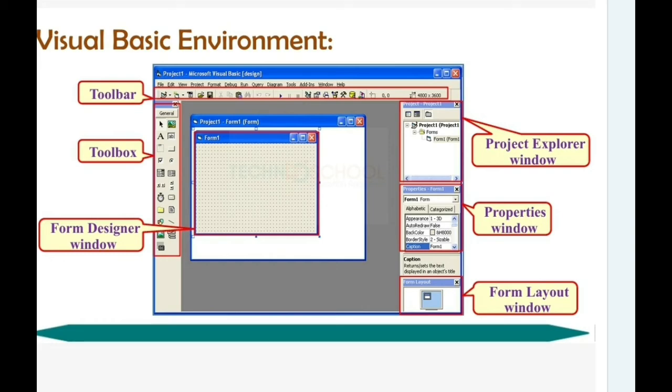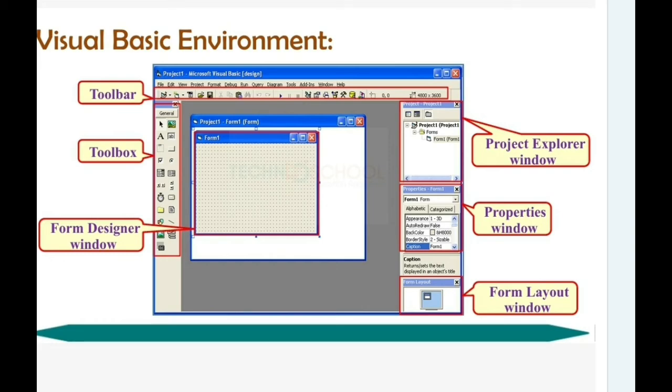In the front end, we can see GUI options, graphical user interface options. Using the menus, controls, text boxes and labels, we can enter the data. Once you enter the data, it goes and is stored in the back-end in a database, in any format. Using database creation languages, we can store our data in the system. So this is the definition for front end and back end of software components.